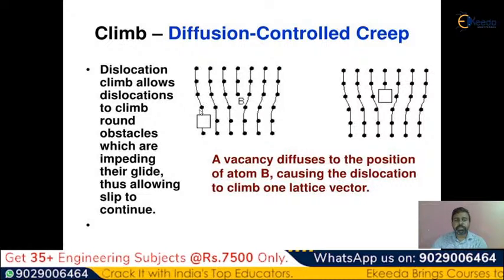See here, this is the initial position of the climbing, this is the next position. See the difference here, this is the initial position of the diffusion, this is the second position of the diffusion. How it is going to climb.